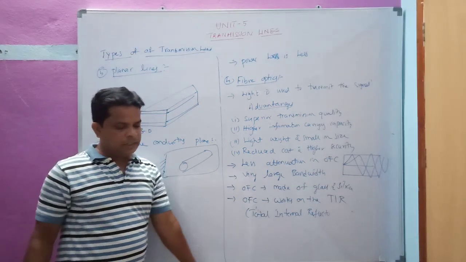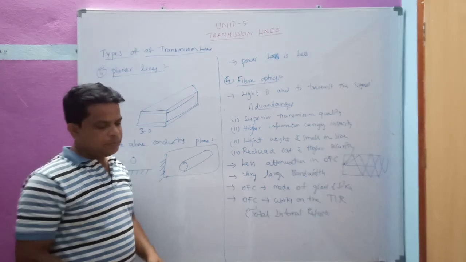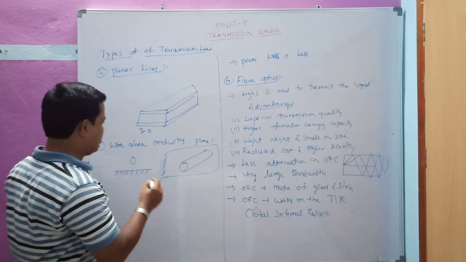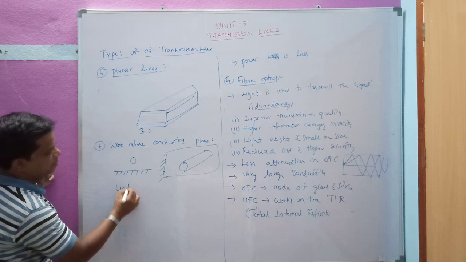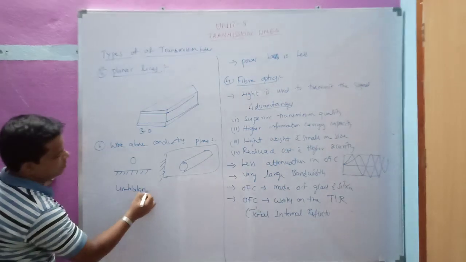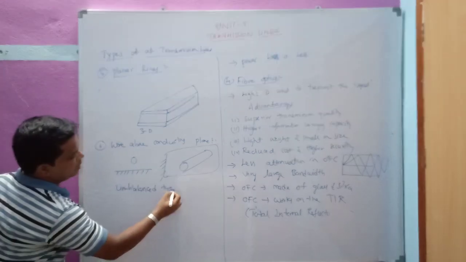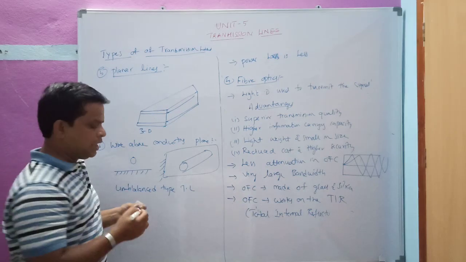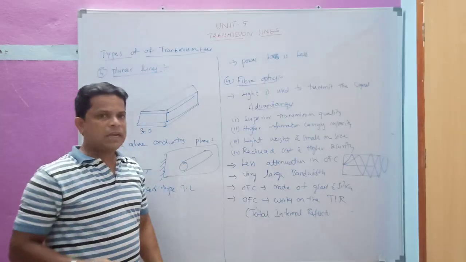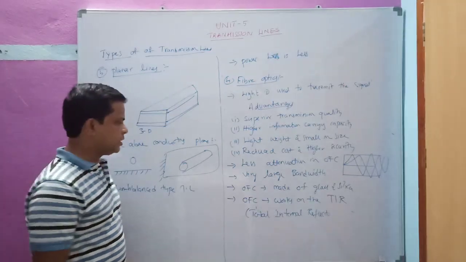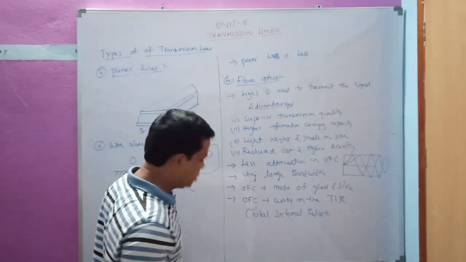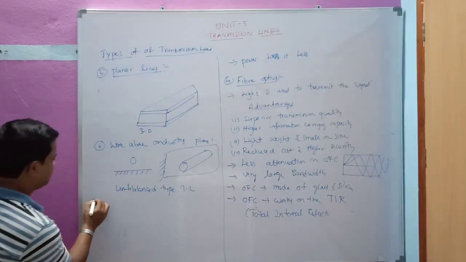Only one conductor, the wire, is there. So this type of transmission line is known as an unbalanced type. We can say this type of transmission line is termed an unbalanced transmission line. Now we will move to the last one, that is the microstrip line.